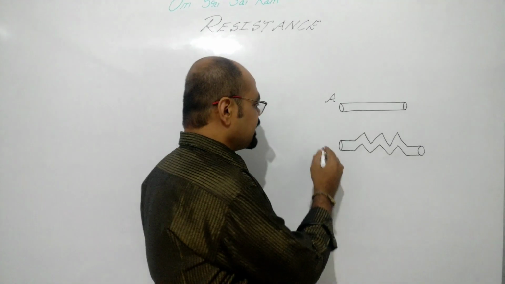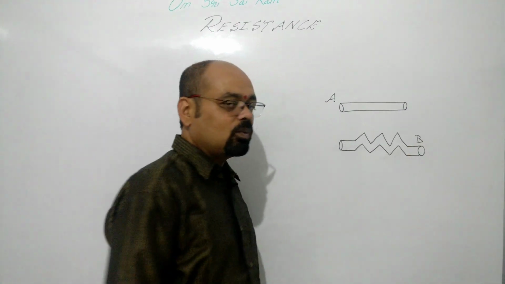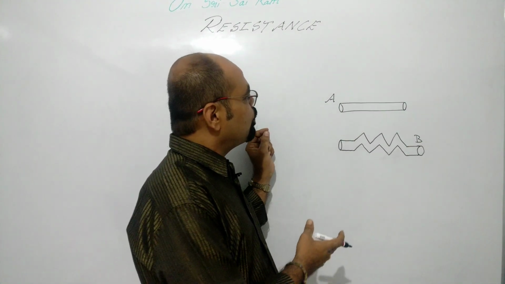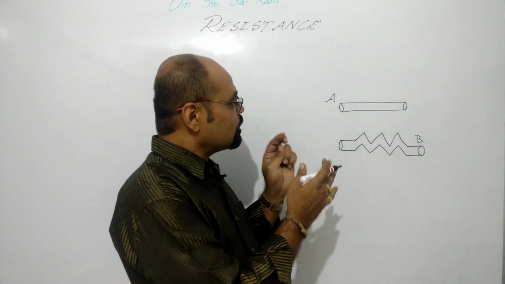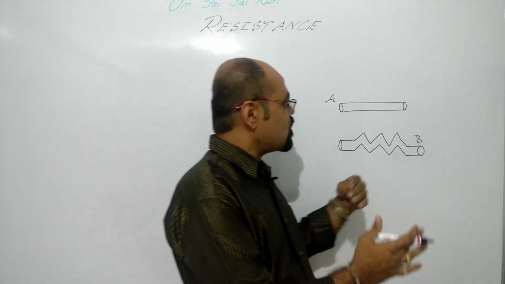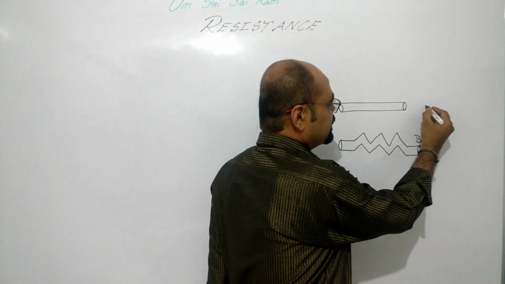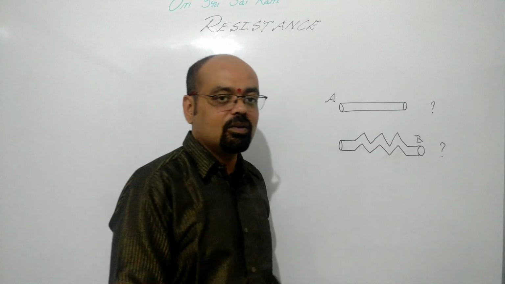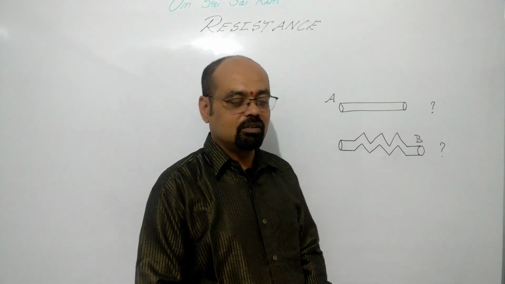Let's take it as pipe B. Now my question is, when you pour some water through these pipes, from which pipe do we get the water first on the other side? Do we get it first in pipe A or in pipe B?